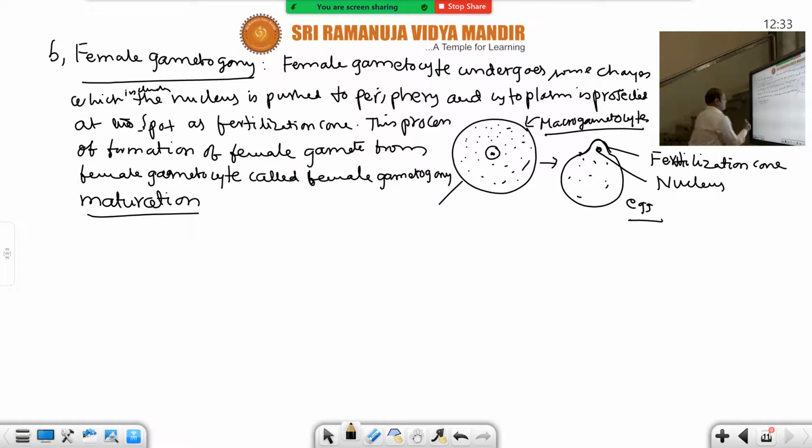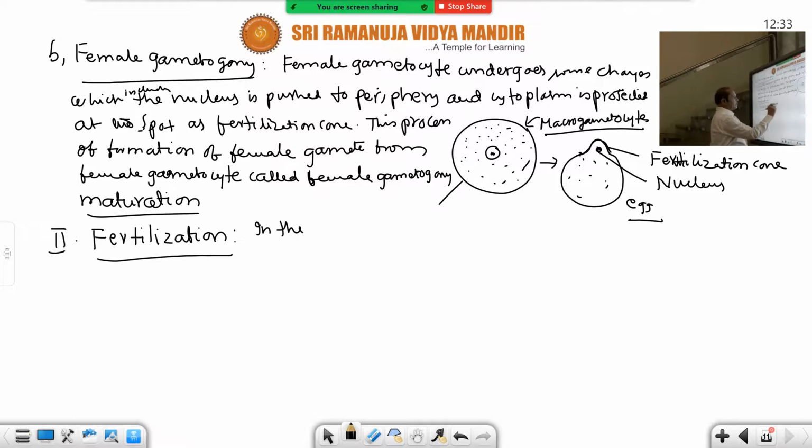So the next event in this life cycle of Plasmodium in the mosquito is fertilization. Whenever the gametes are produced, they must unite in the crop of the mosquito. You have to raise this point, where it occurs: in the lumen of the crop of the mosquito. Don't write stomach.